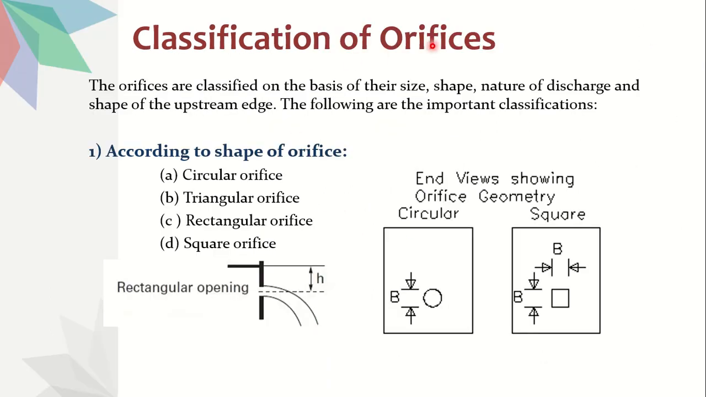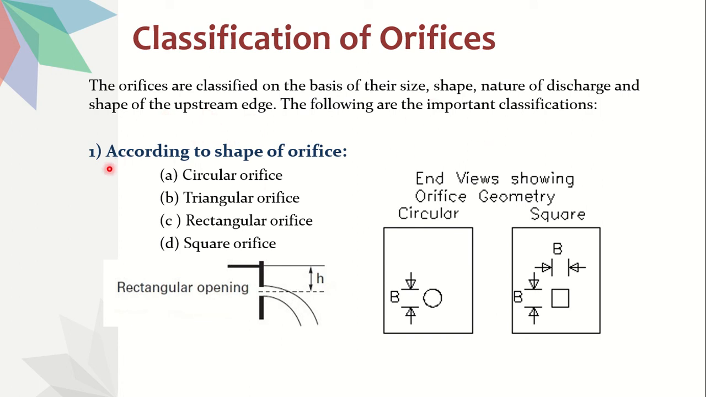Let's go for the classification of orifices. Orifices are classified based on the size, shape, nature of discharge and shape of the upstream edge. So we have classification based on 4 categories. One is size, next is shape, next one is nature of discharge, and also the shape of the upstream edge. Let's go one by one.